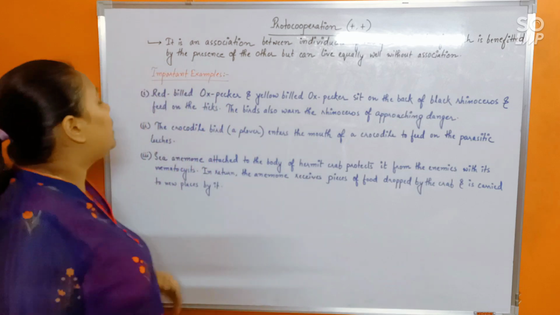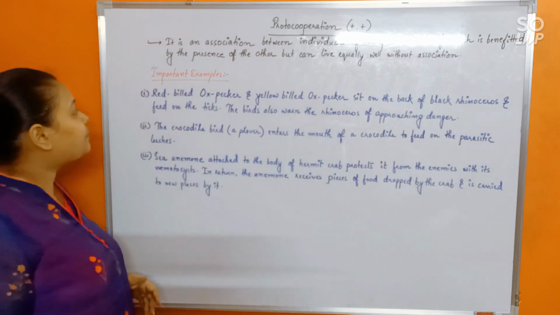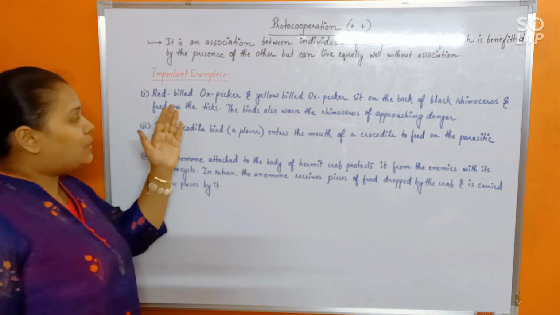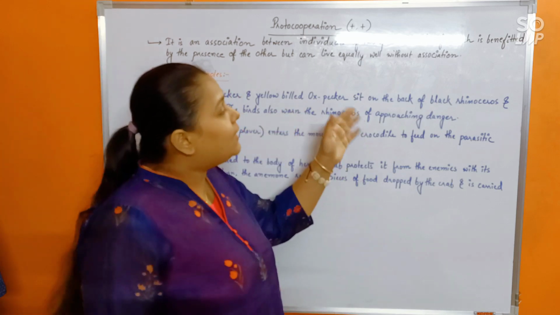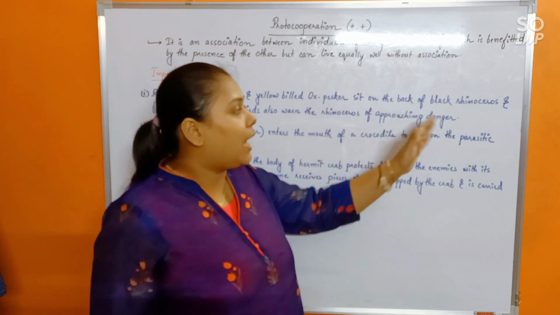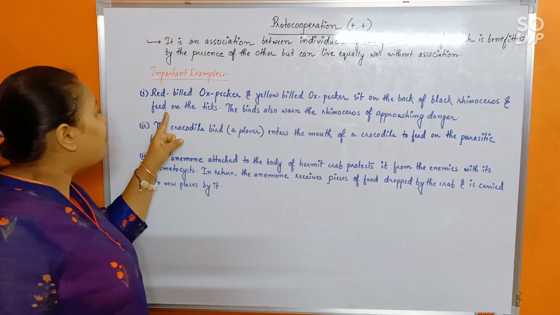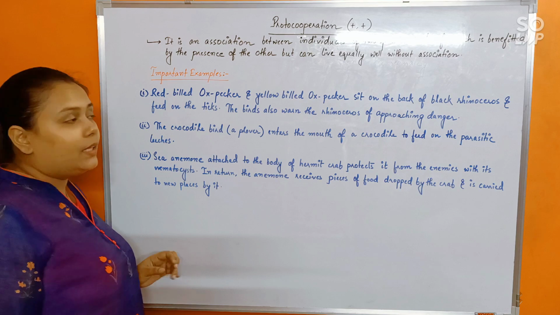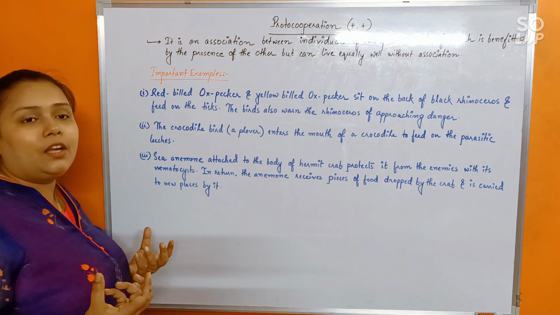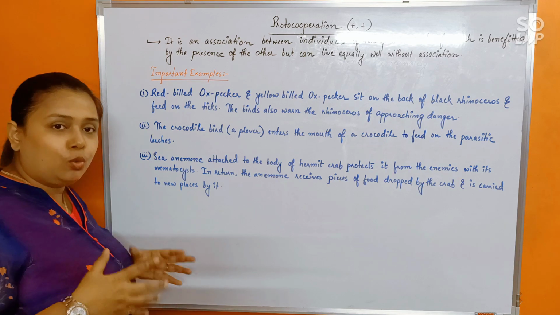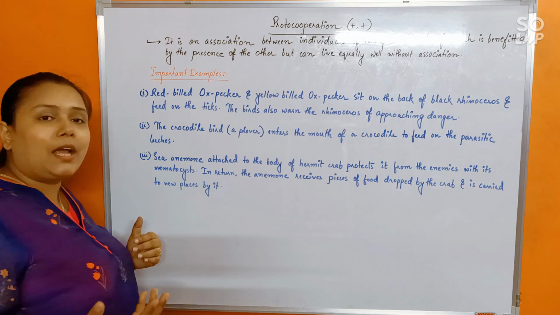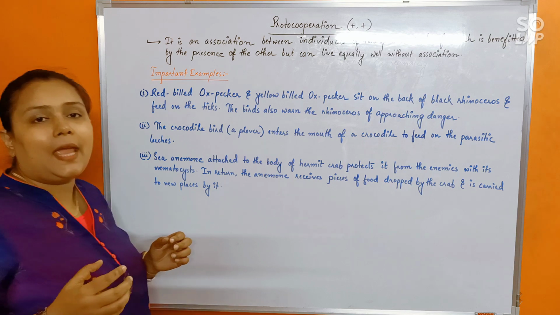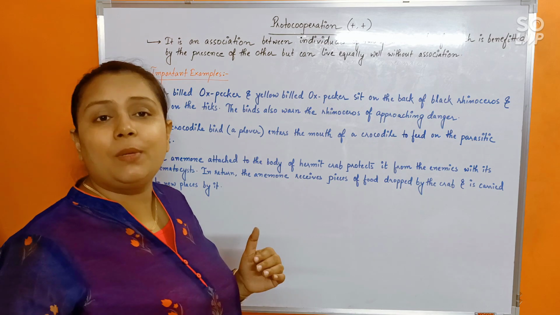Now, important examples are the red-billed oxpecker and yellow-billed oxpecker. They sit on the back of the black rhinoceros and feed on the ticks. That means they are getting food from the rhinoceros, and in return the rhinoceros is getting rid of the ectoparasites, that is ticks, from its body.